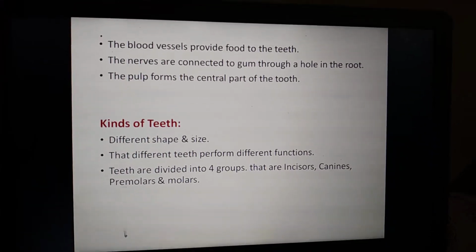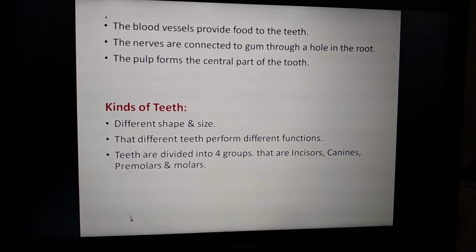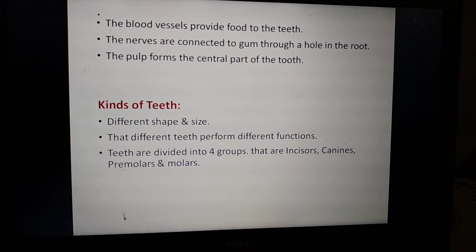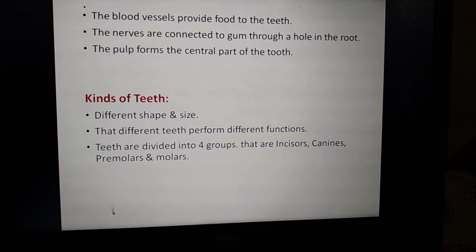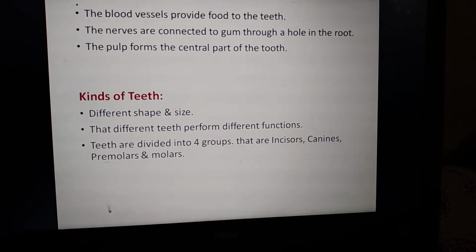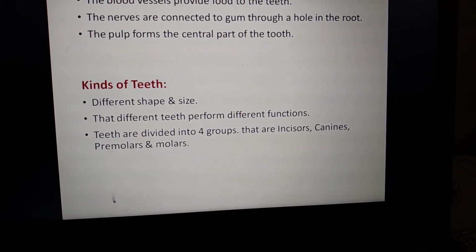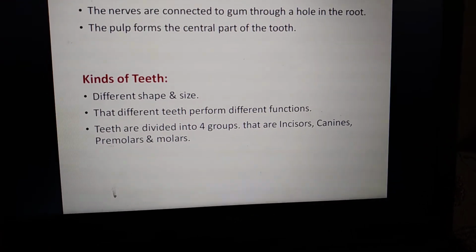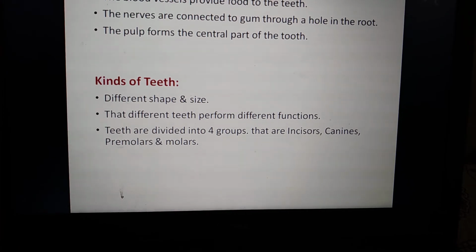And next we are going to see the kinds of teeth. We have different shapes and sizes of teeth, right? Those different teeth perform different types of functions. So based on that, the teeth are divided into four groups.